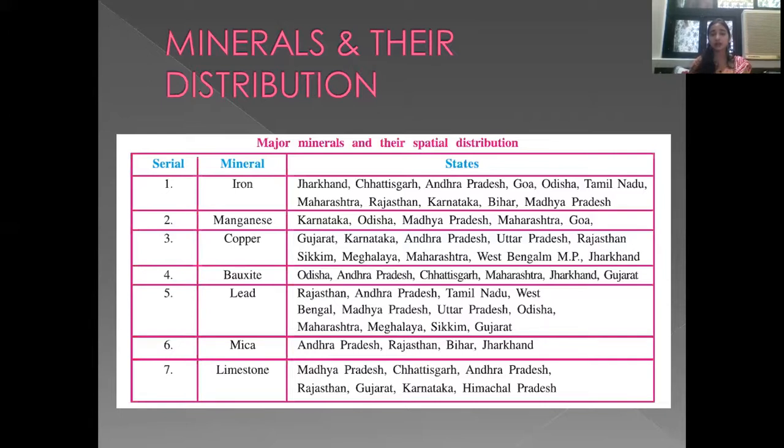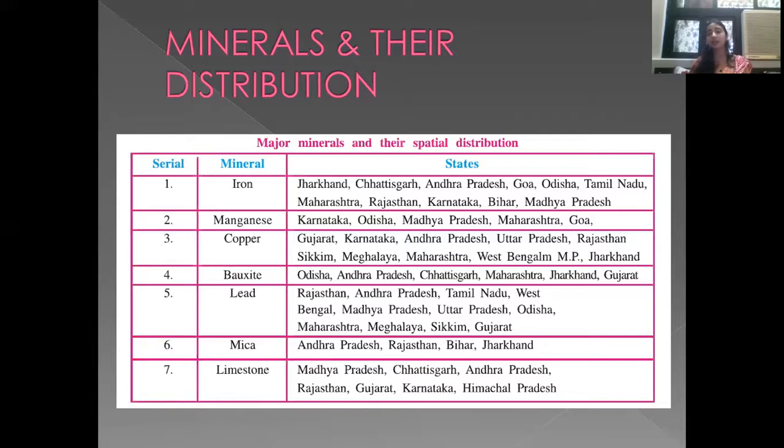Bauxite is an aluminium ore. It is found in Orissa, Andhra Pradesh, Chhattisgarh, Maharashtra, Jharkhand, Gujarat. Lead, traces of lead are found in Rajasthan, Andhra Pradesh, Gujarat, Uttar Pradesh, Orissa, Madhya Pradesh. Mica is found in Andhra Pradesh, Rajasthan, Bihar. Limestone is found in Madhya Pradesh, Chhattisgarh, Andhra Pradesh, Rajasthan, Gujarat, etc.